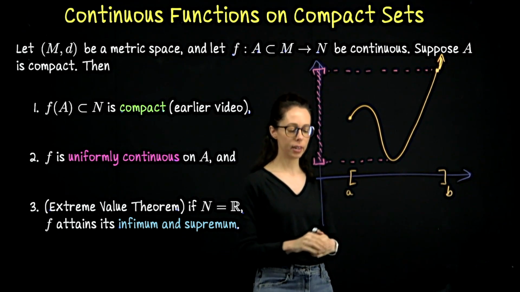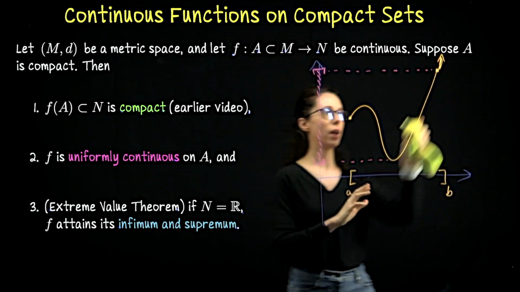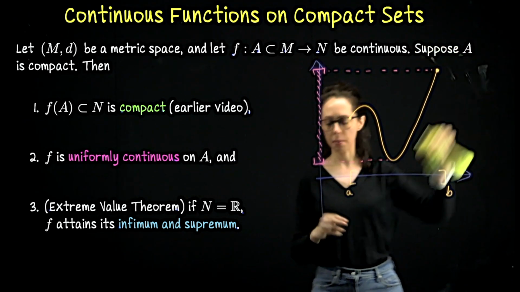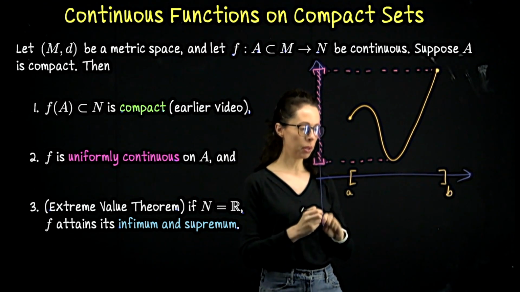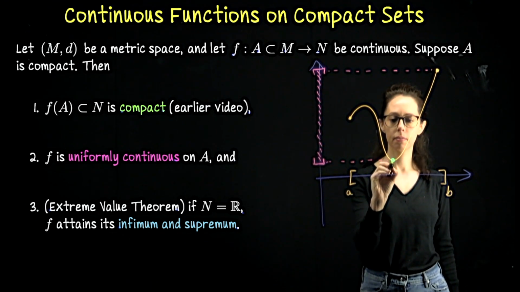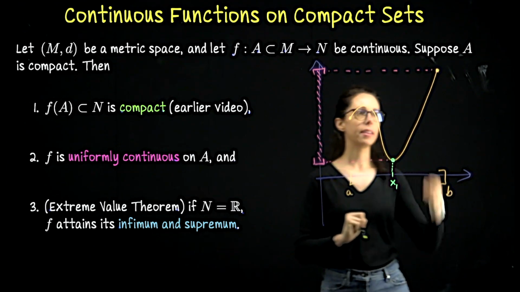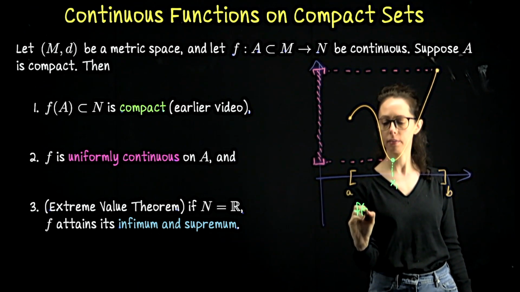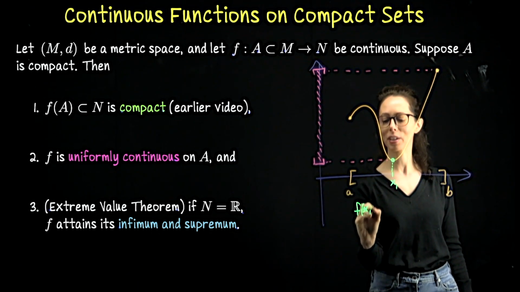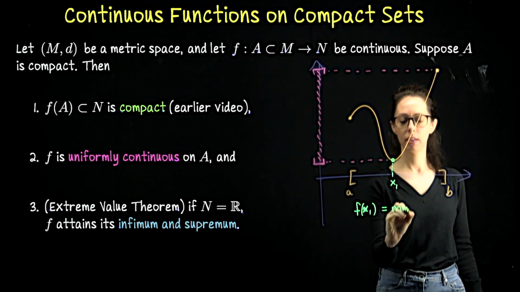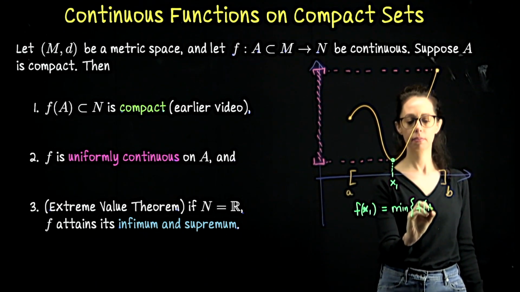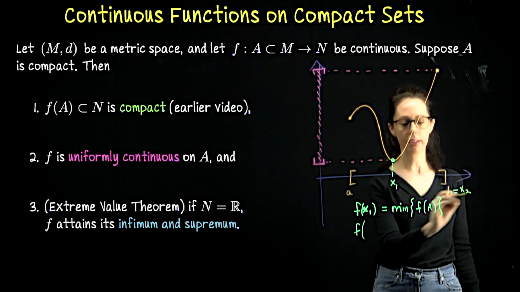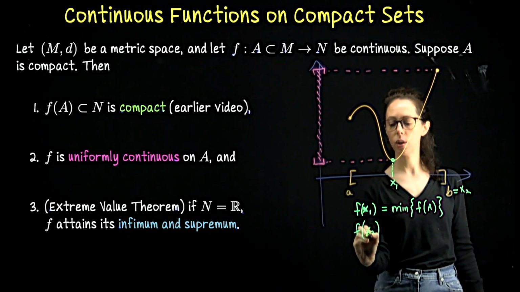And then what we have here is that our function has an actual maximum output and a minimum output. So the minimum is occurring here, and the maximum is actually occurring at B. So f of x1 in my picture, that's supposed to be an x, f of x1 is the minimum of the set f of A, whereas f of B, call it x2, is the overall maximum.